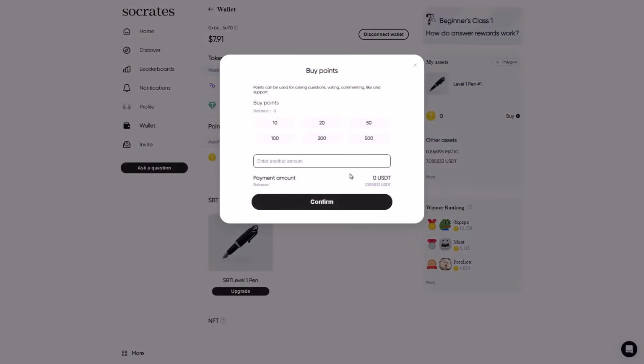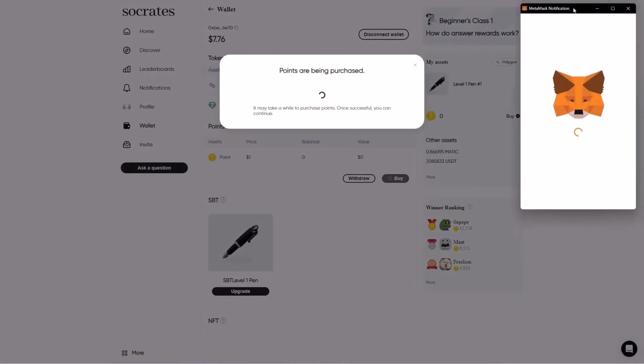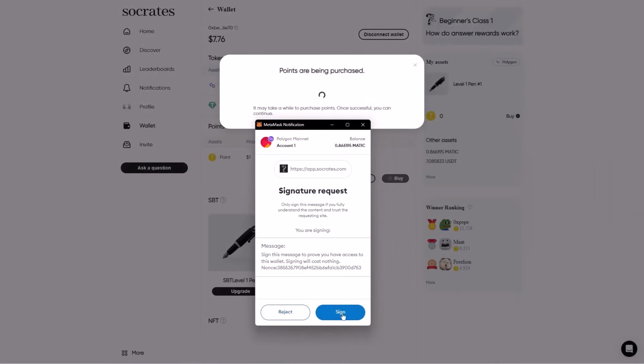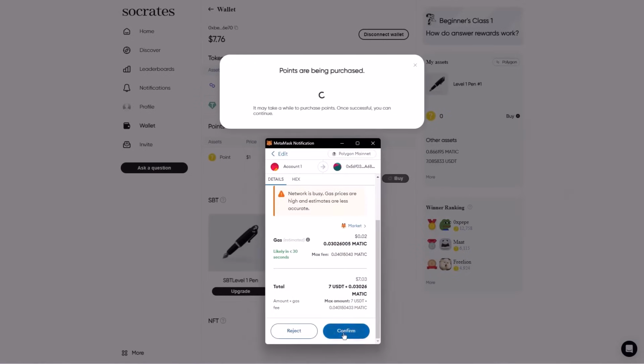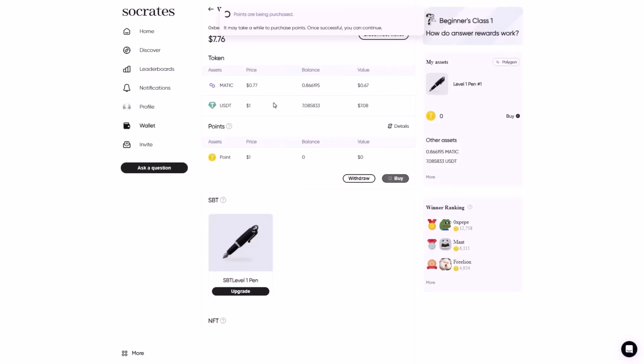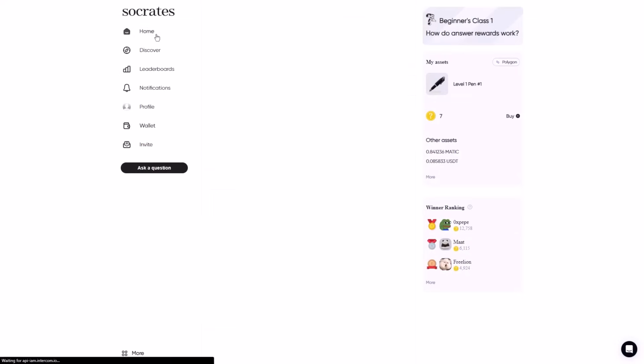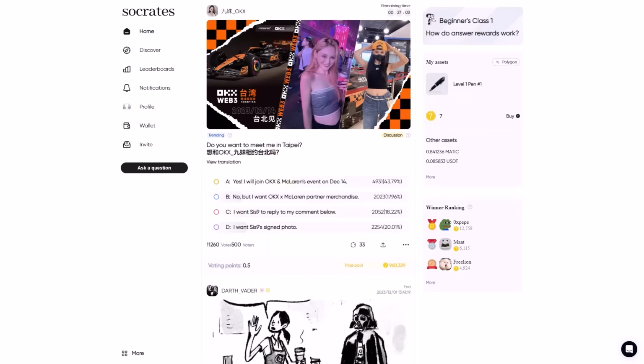Now let's buy some points to use in the questionnaire. We will choose 7 for now. Confirm another time with MetaMask, sign another time, and after that we must confirm it. We'll wait for a second, and because we have already done an order, it will be successful. You must refresh, and as you see, the balance is now 7. To confirm that, you will see that we have 7 points here.